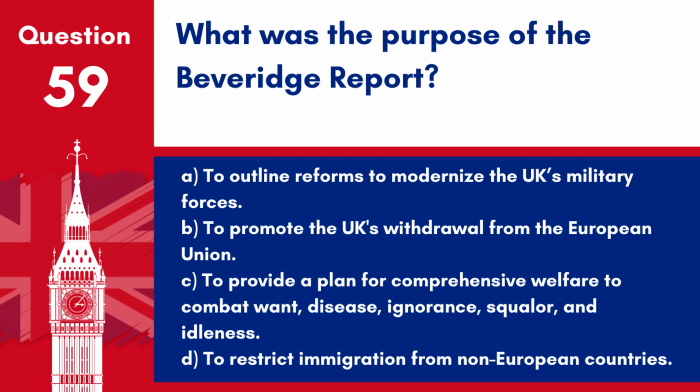A. To outline reforms to modernize the UK's military forces. B. To promote the UK's withdrawal from the European Union. C. To provide a plan for comprehensive welfare to combat want, disease, ignorance, squalor, and idleness. D. To restrict immigration from non-European countries.